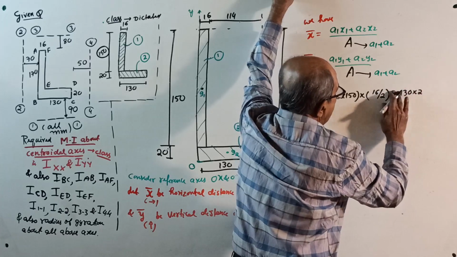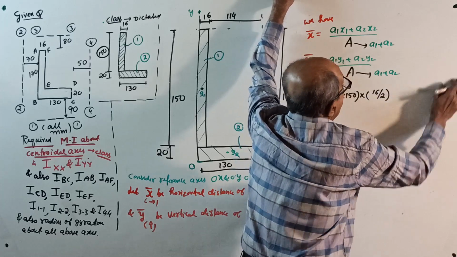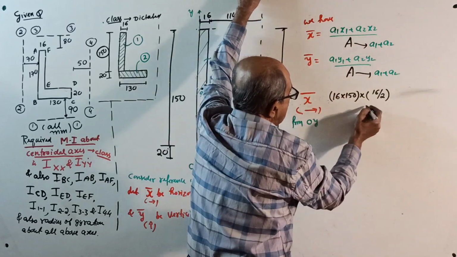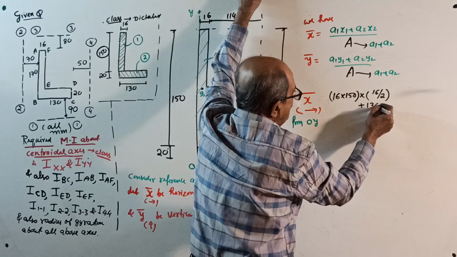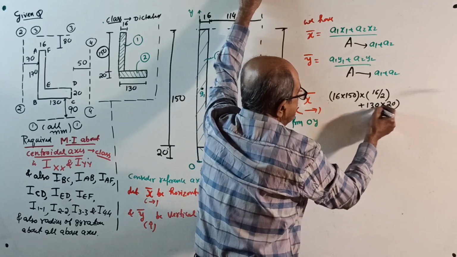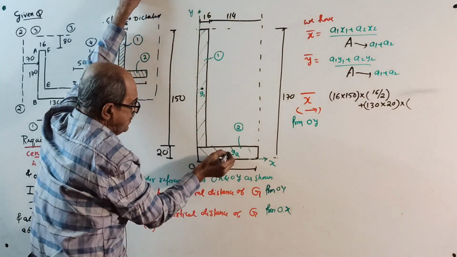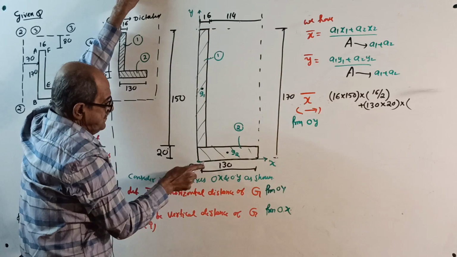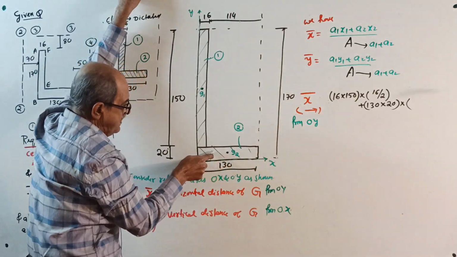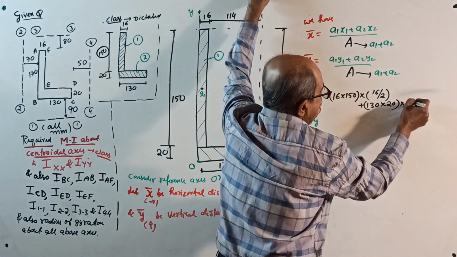30 into 20. No, I think there will be a space problem there. I don't know how much space is there. Okay, to save the time, plus, okay, I write here. 130 into 20, part by part, into distance of its centroid from OY axis. This is 130 by 2 into 130 by 2